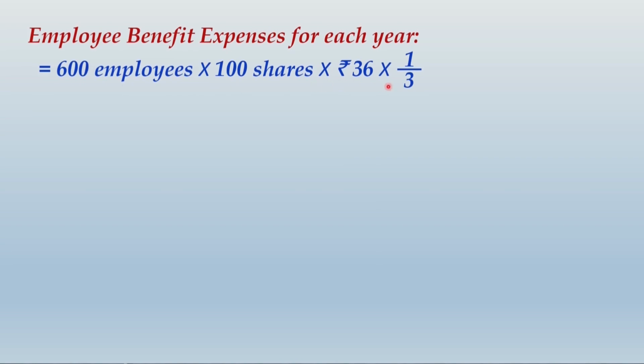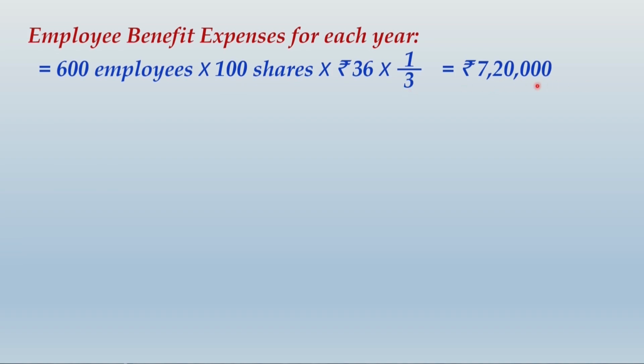And there will be 3 years for vesting period, so only the 1/3 of that will be recognized each year. So that works out to 7,20,000 every year. Notice one thing now, that this calculation what we have made is a common calculation for each of the 3 years, because there are no termination during this 3 years of vesting period and all the employees are finally found eligible to take the benefit.